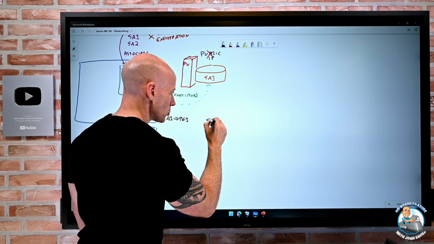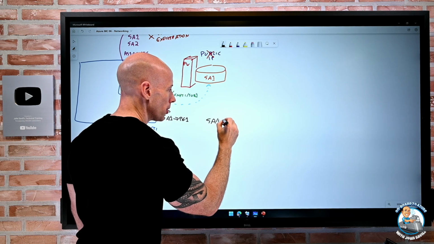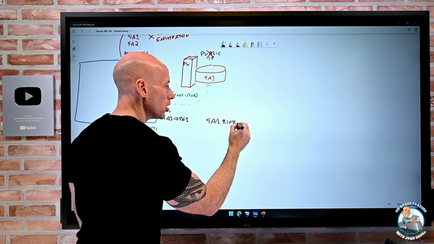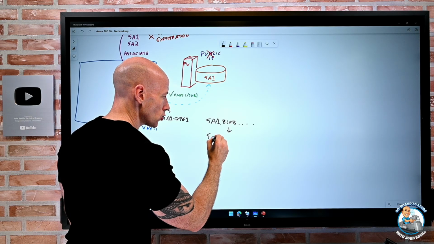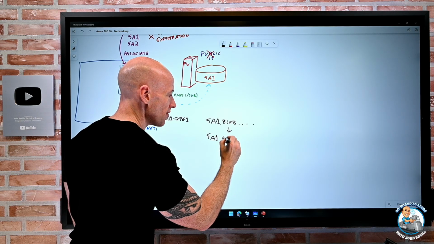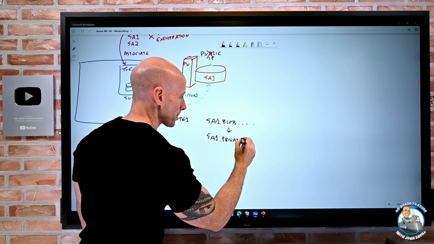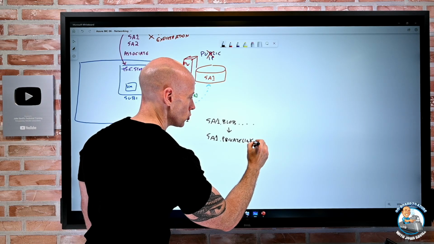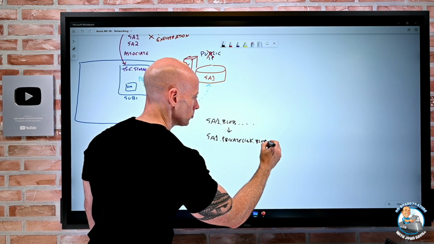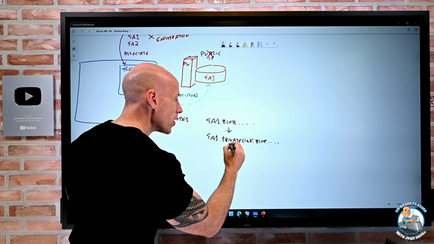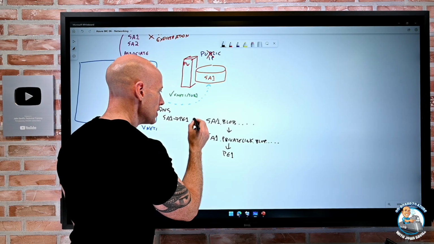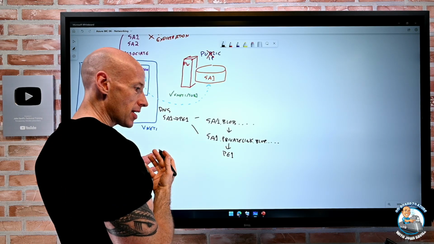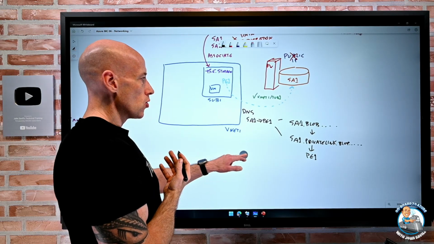When I turn on private link, it now becomes an alias to storage account 1.privatelink.blob.core.windows.net, which then resolves to private endpoint 1. So that's the magic that actually makes all of these things really work together.